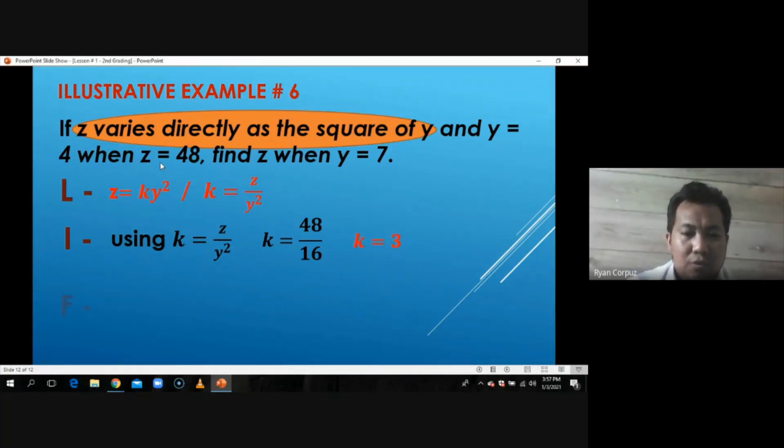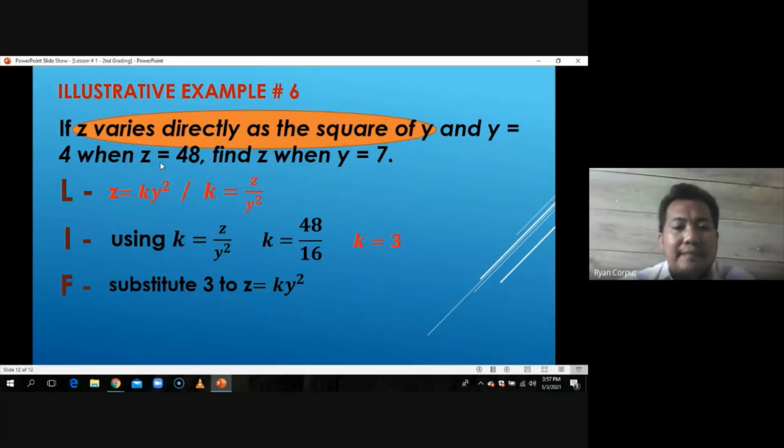So, since you already have the constant of variation, you can now form the equation of variation because you're just going to substitute that 3 to the first form equation na z is equal to ky squared. So, when we substitute it, typographical error.